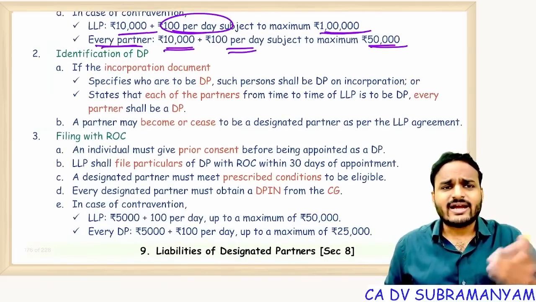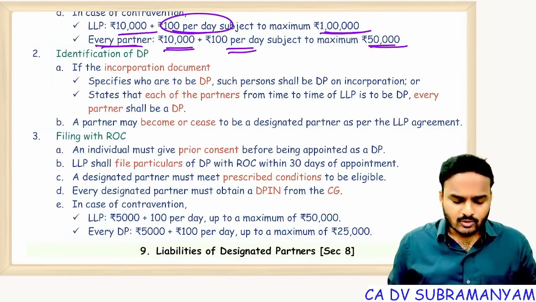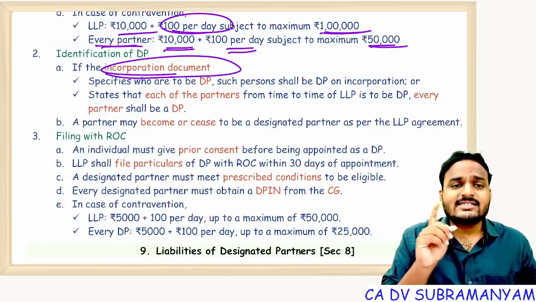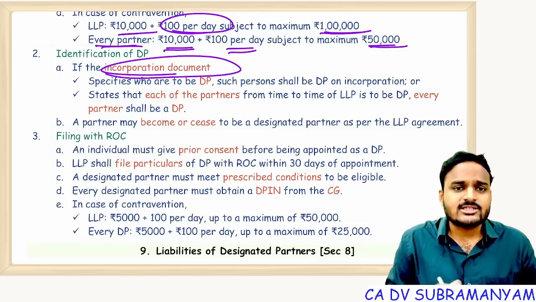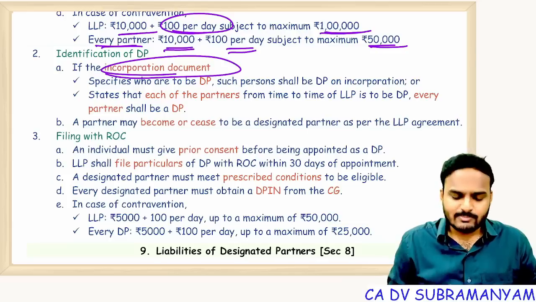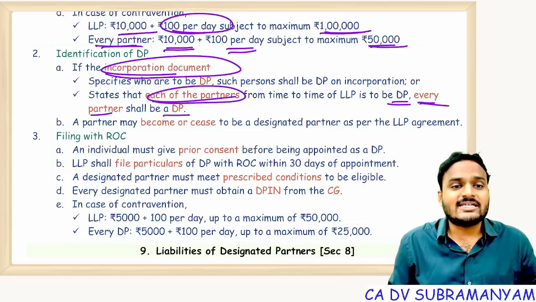Identification of designated partner. Sir, how can we identify a designated partner, or how does one become a designated partner? Just go and check the incorporation document. There, against designated partner, whose names are mentioned, those people become designated partners. If nothing is mentioned, then all the partners become designated partners. Every partner shall be a designated partner.